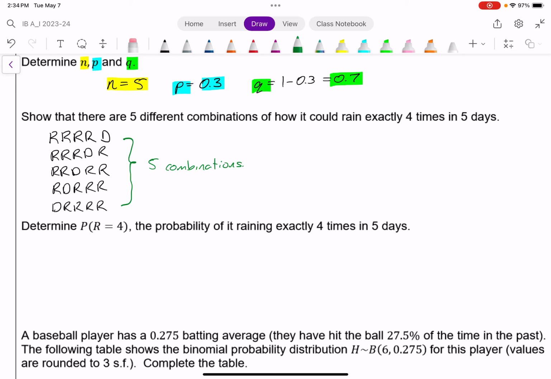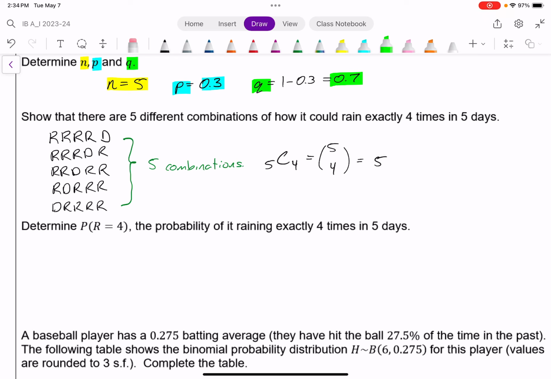That said, a much faster way is to use this combination notation, which we can say either 5 days, choose 4, or 5C4. Another way of writing it looks almost like a vector, with 5 over 4. This represents what I've just found. There's 5 trials, 5 events, and 4 of them are what we're looking for. 4 of them rain. And you can calculate this on a GDC quite quickly, and you should get exactly 5.